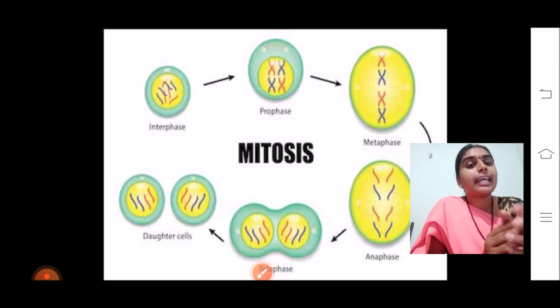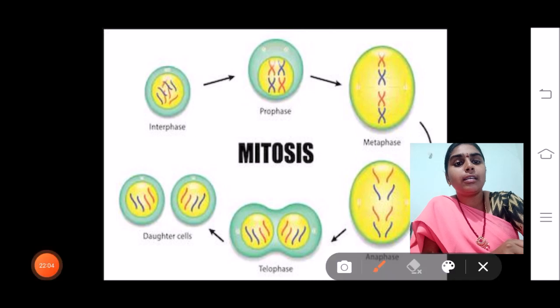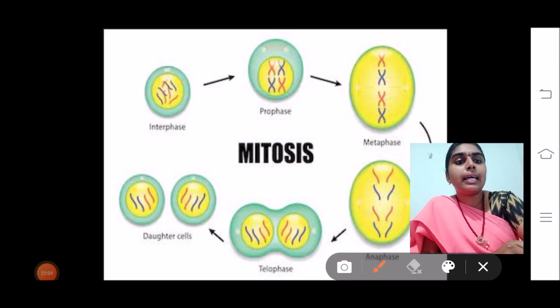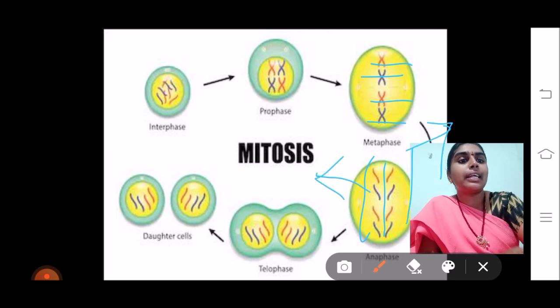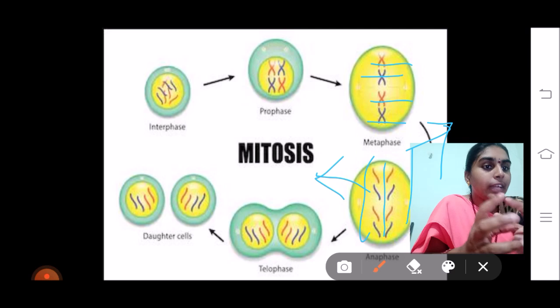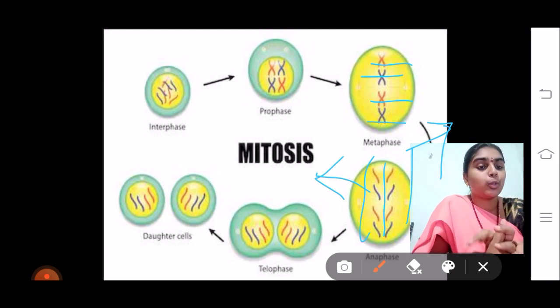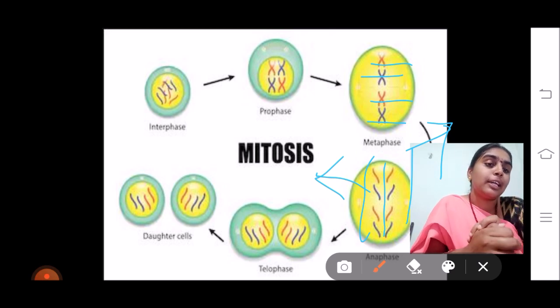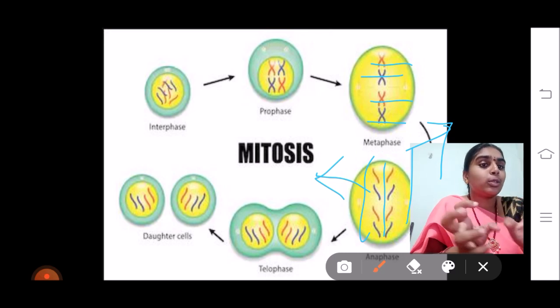So here in the diagram you can see that the centromeres have got broken, and one chromatid has gone to one pole and the other chromatid has gone to the other pole of the cell. So they are moving away from each other, having the same number of chromosomes. There is no reduction in the number of chromosomes. Then in telophase again, the cells are moving apart. After moving apart, the nuclear membrane appears, the nucleolus appears, the endoplasmic reticulum forms the nuclear envelope, and slowly the nucleus is going to develop.